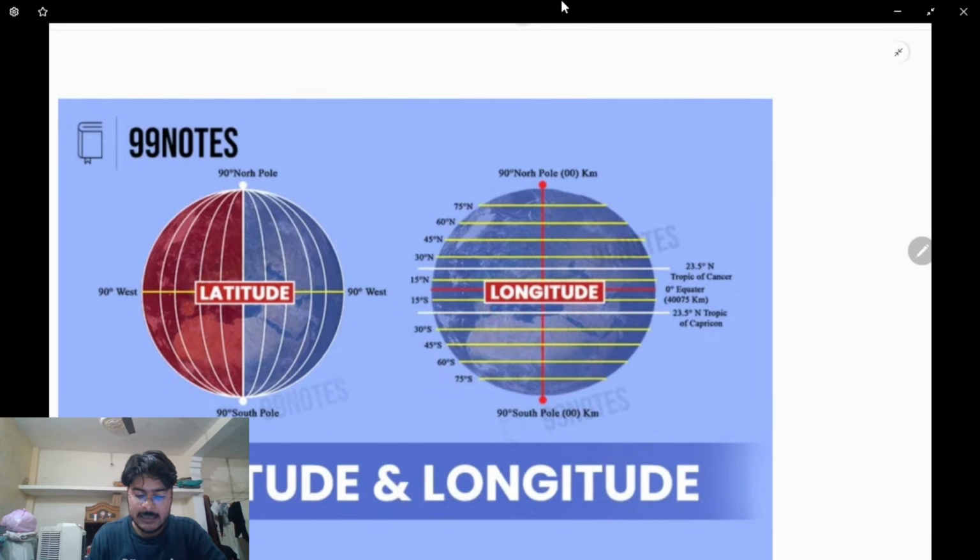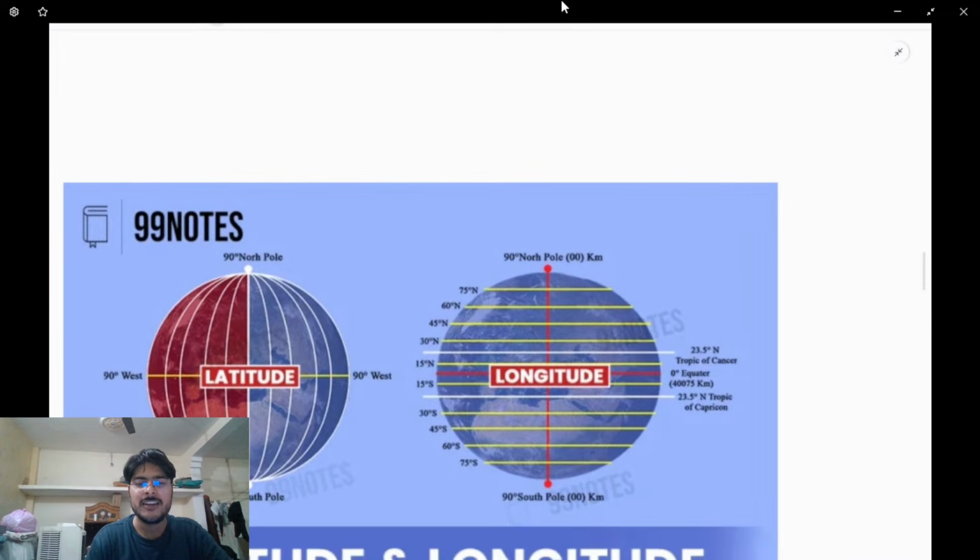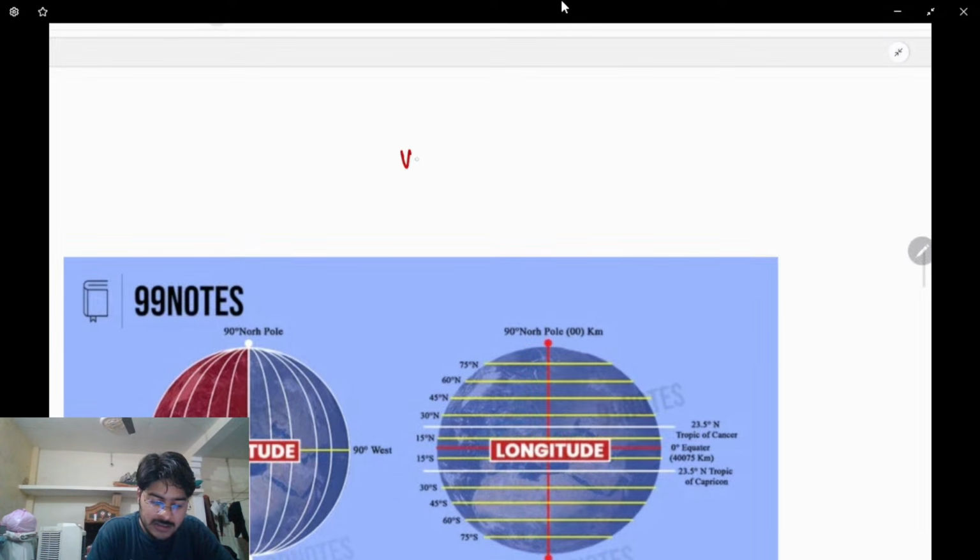So it can only be in this direction, not in the horizontal direction. I don't want to delve into the details of everything right now, I'll go in detail.